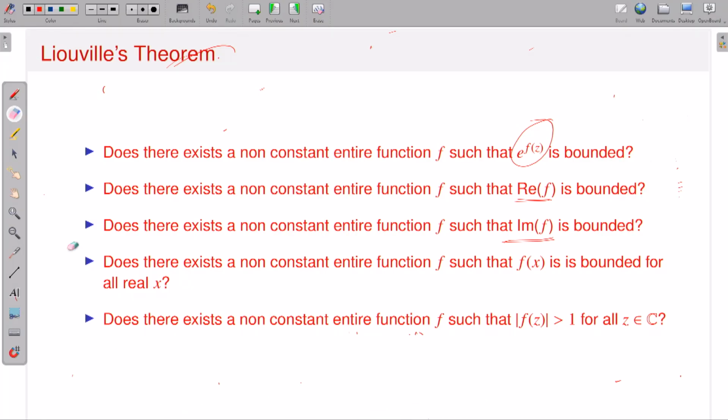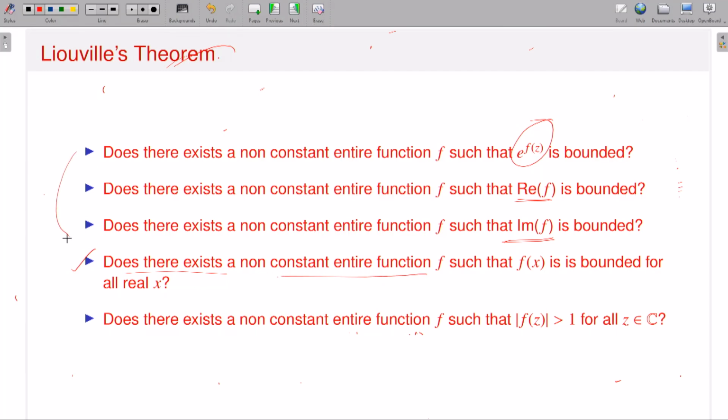So how will you proceed with that? You should not always think that if I use the phrase 'does there exist', the answer should be negative and I have to argue by contradiction. No, that is not always the case. For example, for the first three, the answer is always negative: there does not exist any non-constant entire function having these properties.